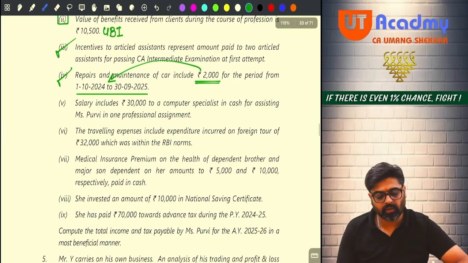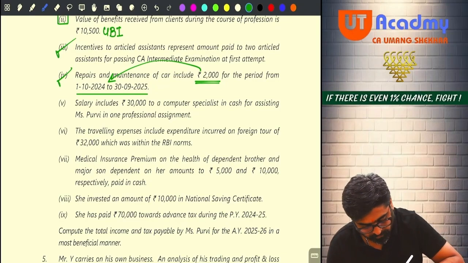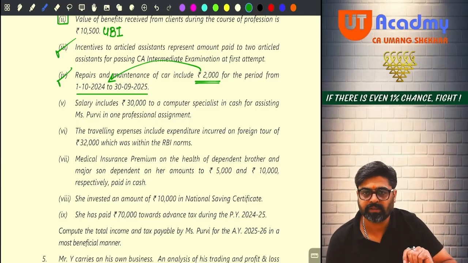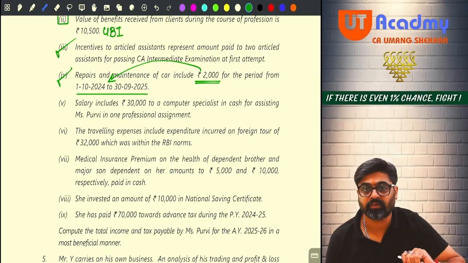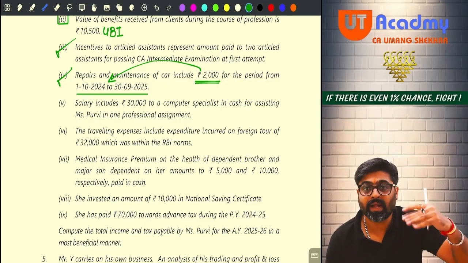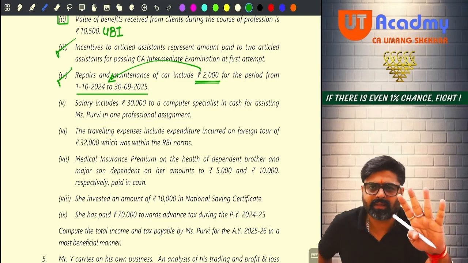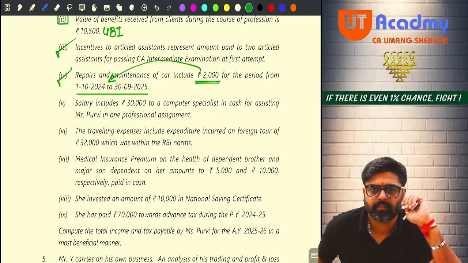Salary includes 30,000 to a computer specialist in cash, for assisting Miss Purvi in one professional assignment. See, there was one computer specialist who was assisting you in your professional assignment. So to that computer specialist, you have paid a salary of rupees 30,000. That 30,000 is your business-related expense. We would have allowed it fully.